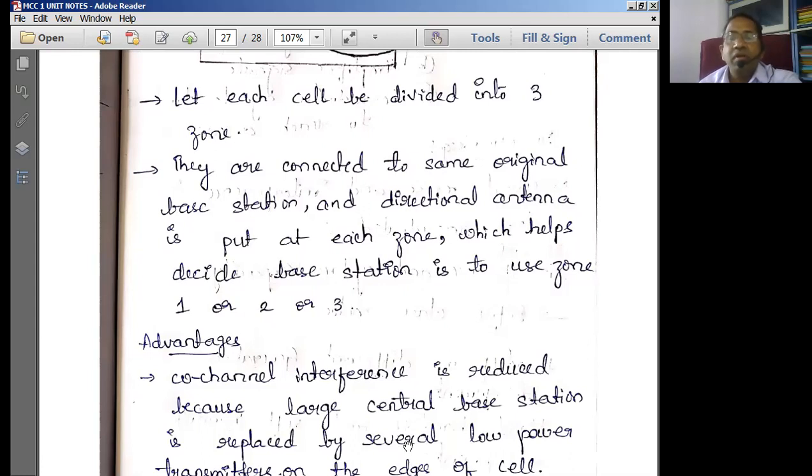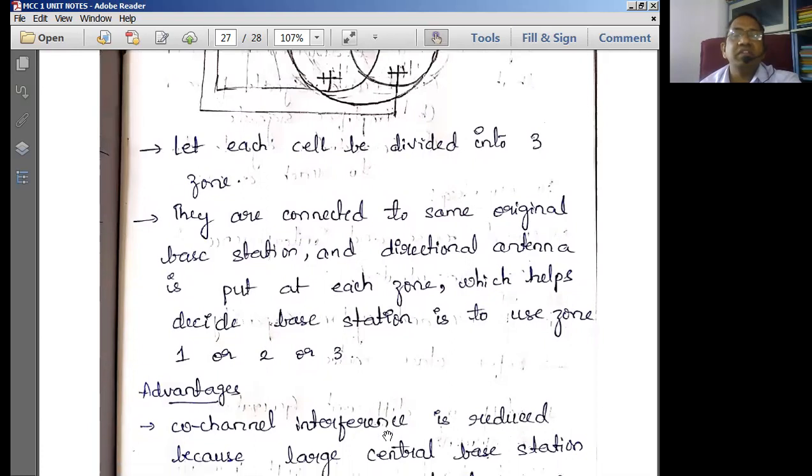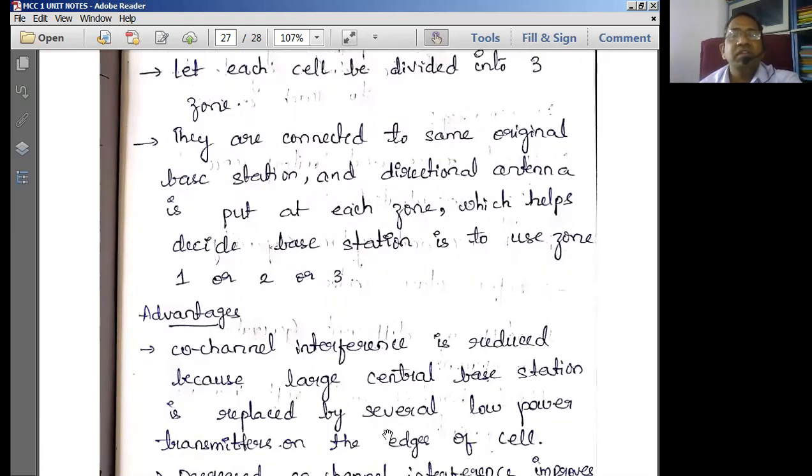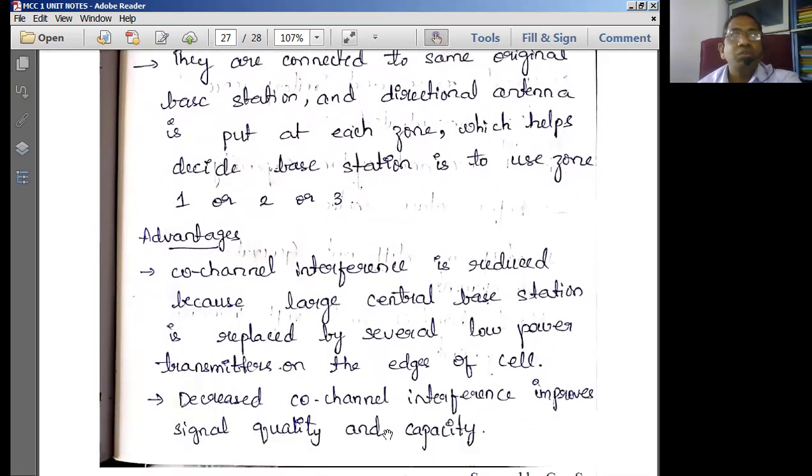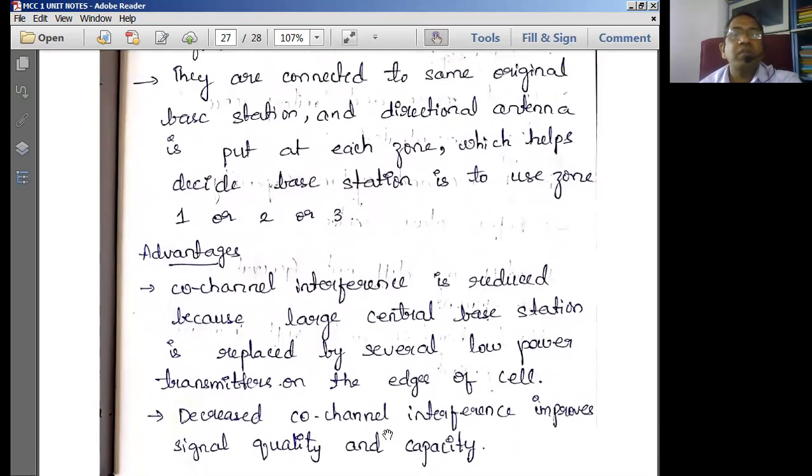Therefore the channels given by the main cell are used by the microcells. Therefore the handoff process is reduced here. So what are the advantages of this type of microcell?